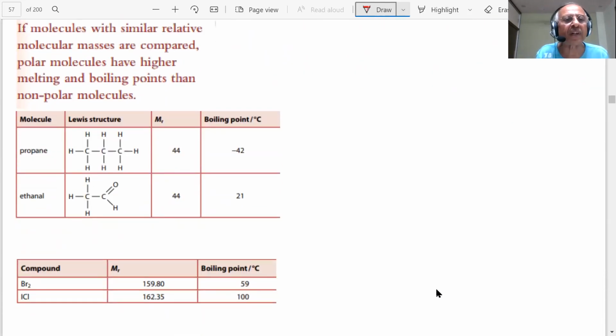Here is how the properties change, students. If molecules with similar molecular mass are compared, polar molecules have higher melting and boiling points than non-polar molecules. Is it clear? Polar molecules, you have seen. What type of van der Waals forces?